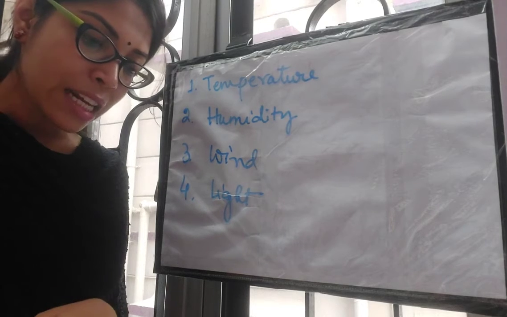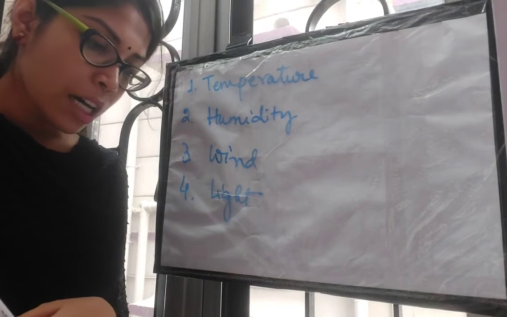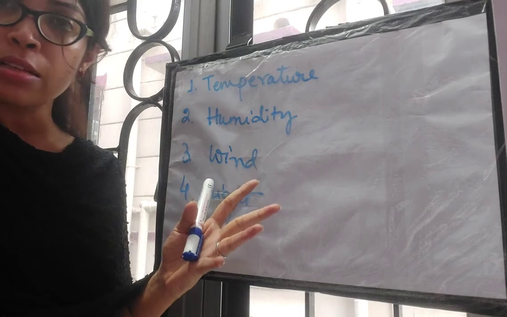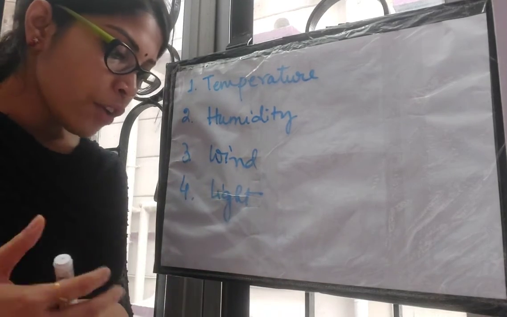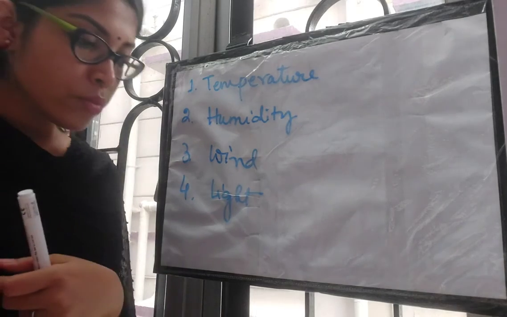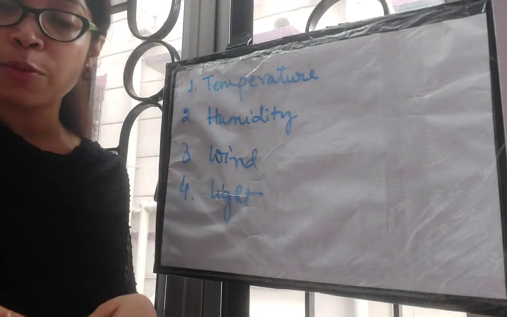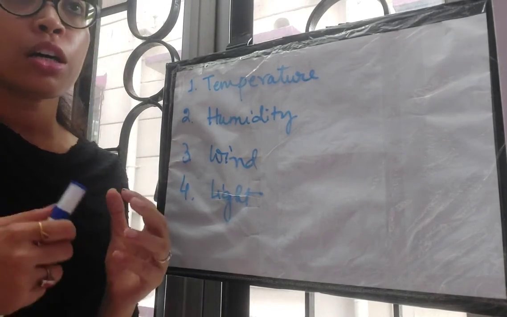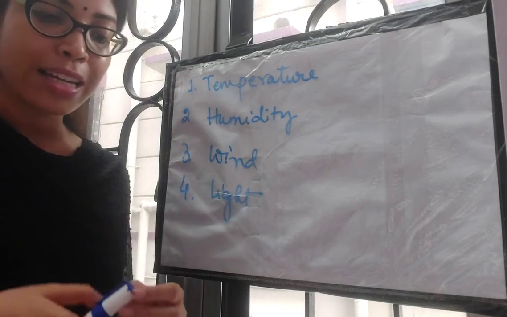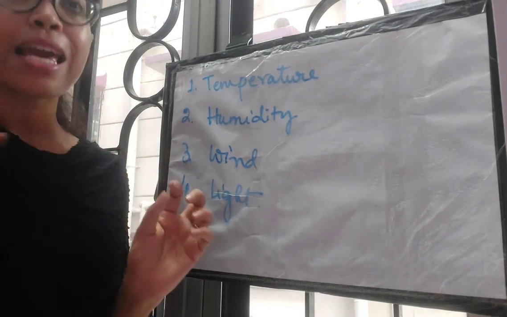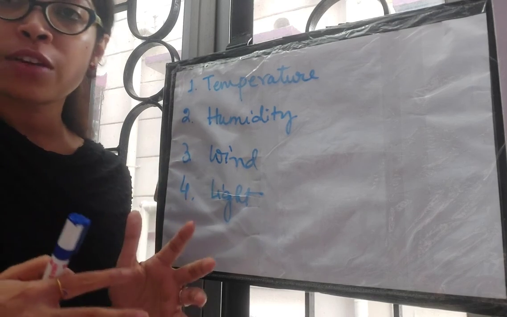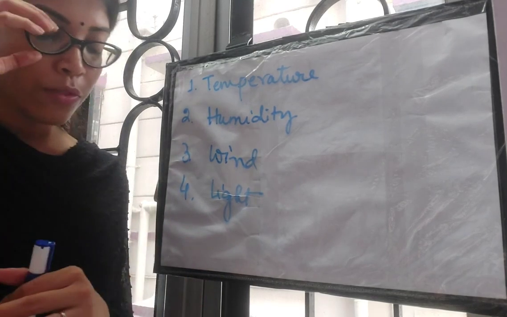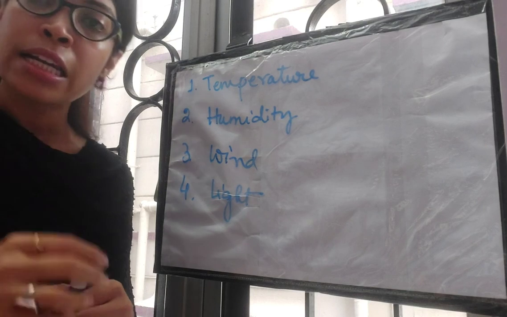In the next video we will talk about these in detail, and we will also talk about the significance of transpiration. Why is transpiration considered to be so important? And there is another saying that transpiration is a necessary evil. Why? That justification is very, very important. So we will discuss all those in the next video.